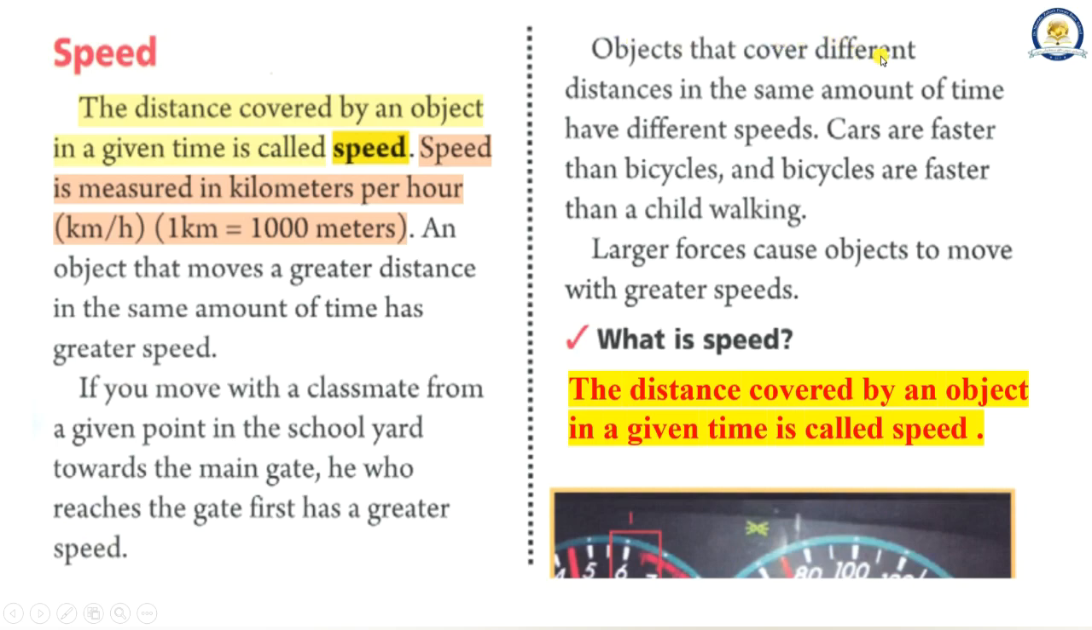Objects that cover different distances in the same amount of time have different speeds. Cars are faster than bicycles, and bicycles are faster than a child walking. Larger forces cause objects to move with greater speeds.